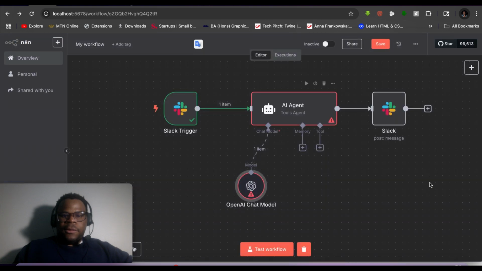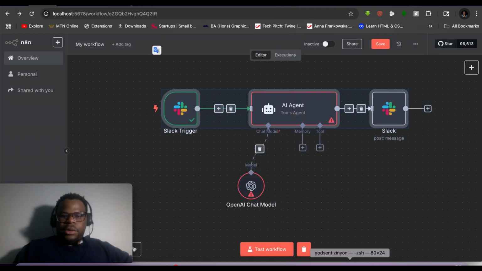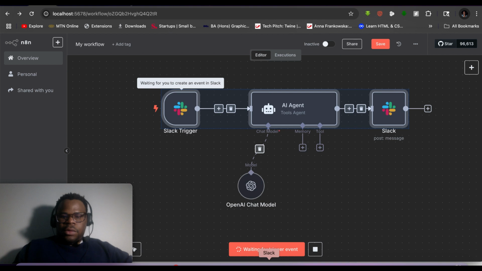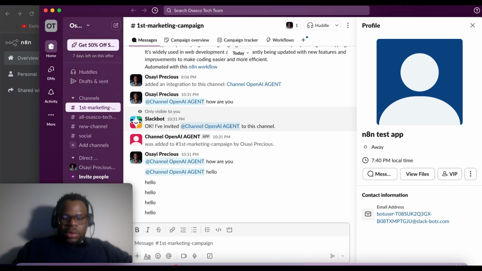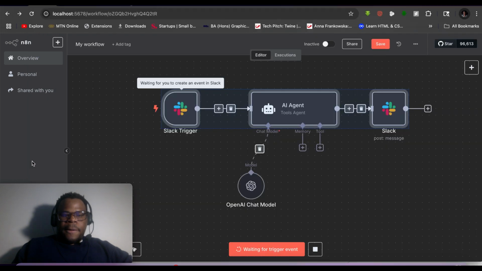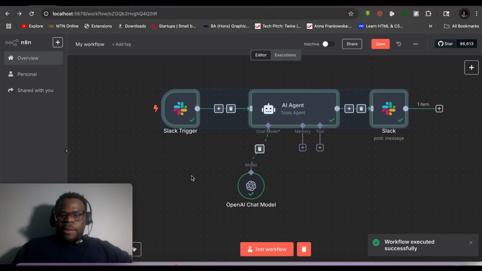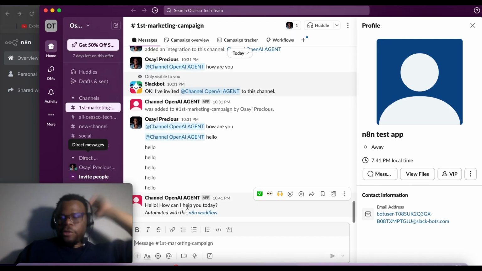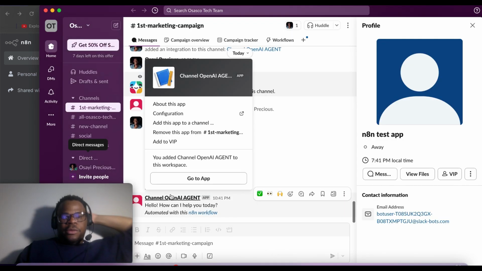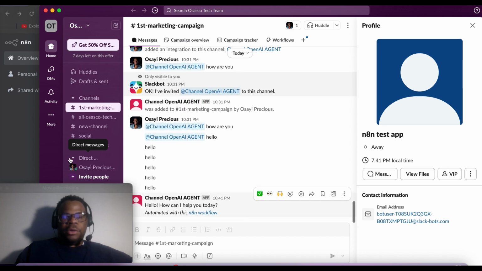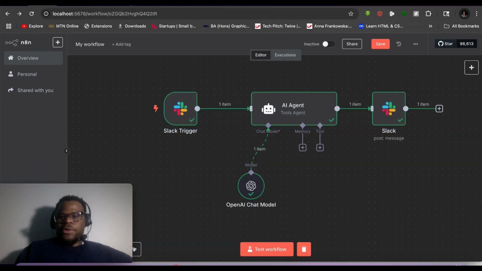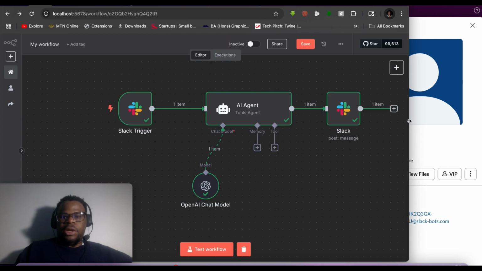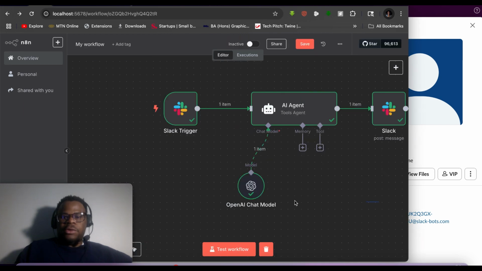So let's test it again. Test workflow. Yep, so it executed it successfully. So let's see what gives us. Yeah, hello, how are you today? So we can see that the OpenAI agent has responded. So since we're still testing, we have to rerun this again if we want a new response.